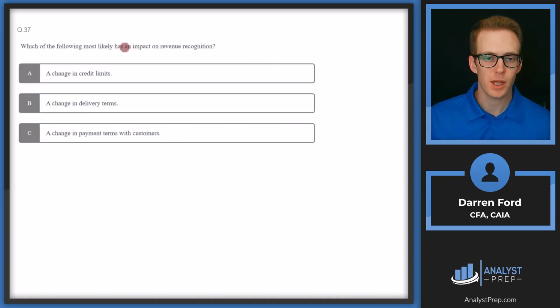Answer C. Which of the following most likely has an impact on revenue recognition? For something to have an impact on revenue recognition, it's probably going to be more timing related, of when we are providing our services or when we're considering the job to be done, so to speak. So we've got a change in credit limits. This probably won't have an impact on revenue recognition. What this might have an impact on is our accounts receivable. If we're changing credit limits for customers, they may take more time to pay us after we've actually recognized revenue. But this is going to be after the fact of revenue recognition.